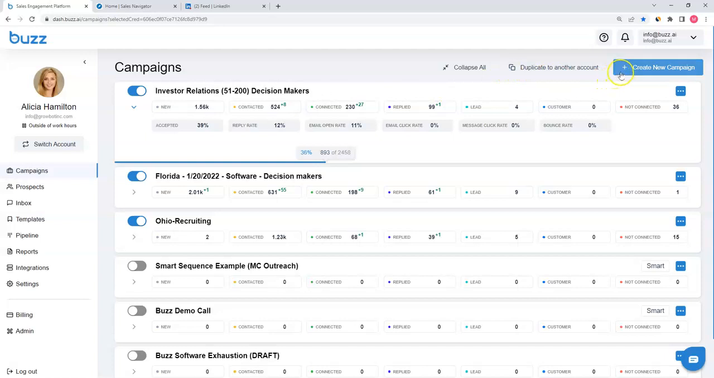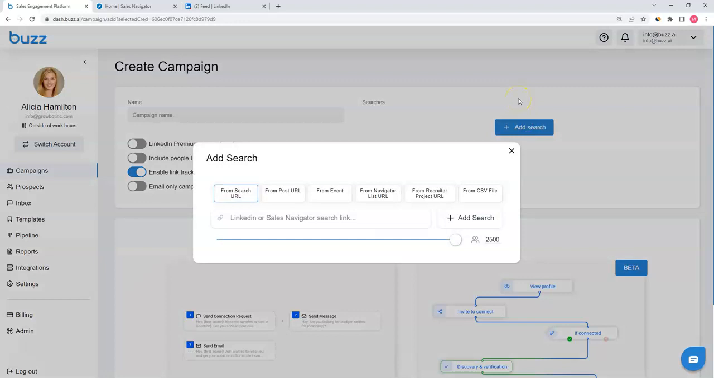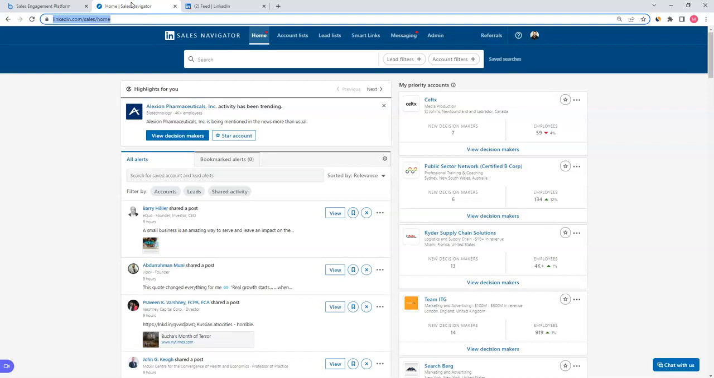Jumping into how a campaign is built, we want to start with the who. The who can be targeted in various ways. A lot of our clients today are using Sales Navigator as one of the largest online sources and online databases for professional profiles. It's a great place to start your B2B strategy. Let's jump over to a Sales Navigator tab.